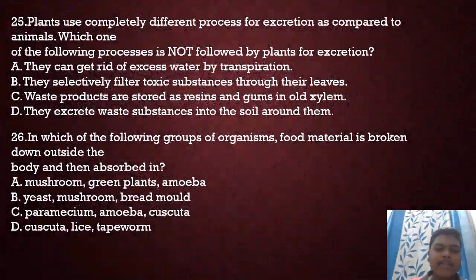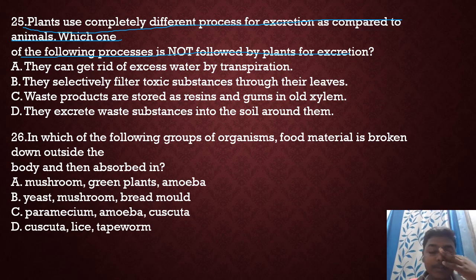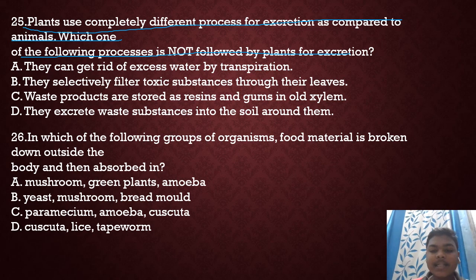Next question: plants use completely different processes of excretion as compared to animals. Which one of the following is not allowed to plants for excretion? They can get rid of excess water by transpiration, this is true. They selectively filter toxic substances through their leaves. Waste products are stored in resins and gums in old xylem. They excrete waste substances into the soil around them. So your question is asking which process plants use that is different in excretion as compared to animals.